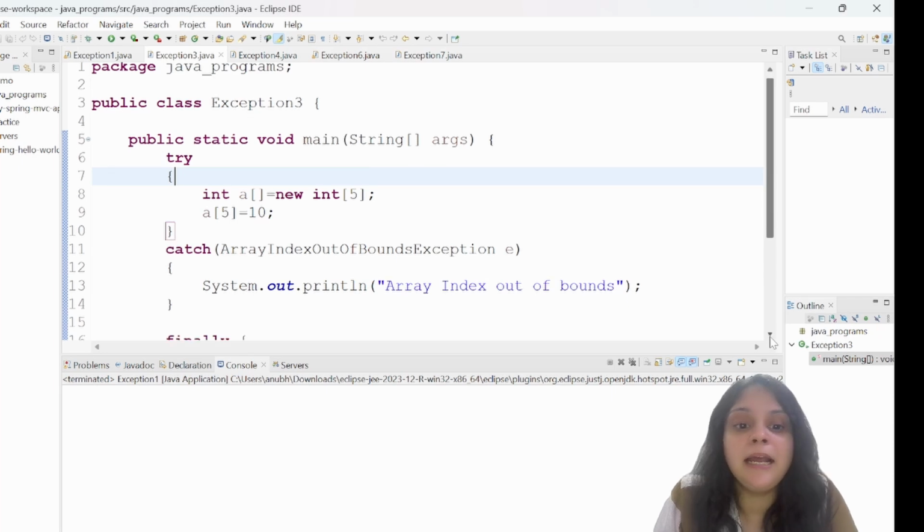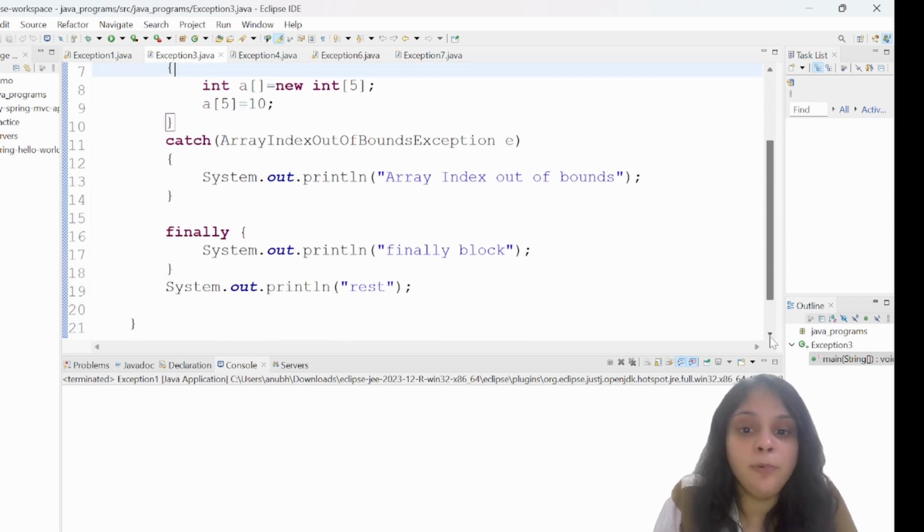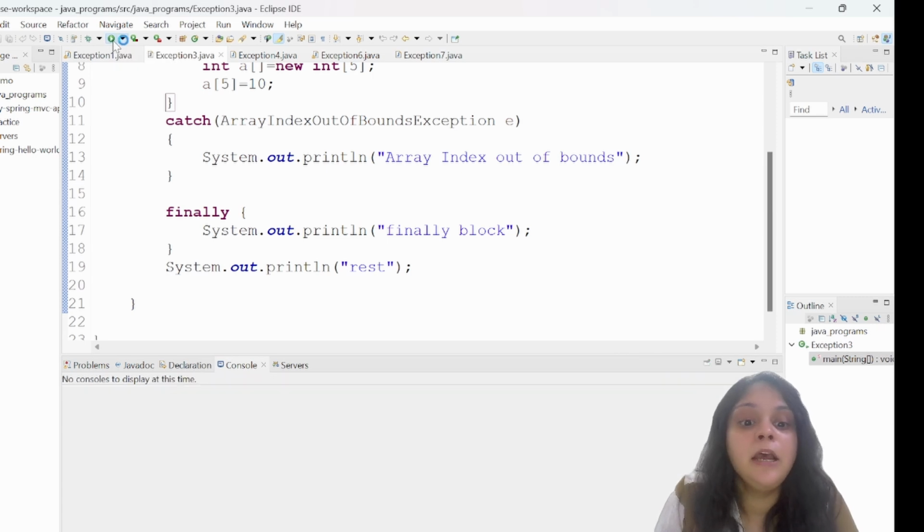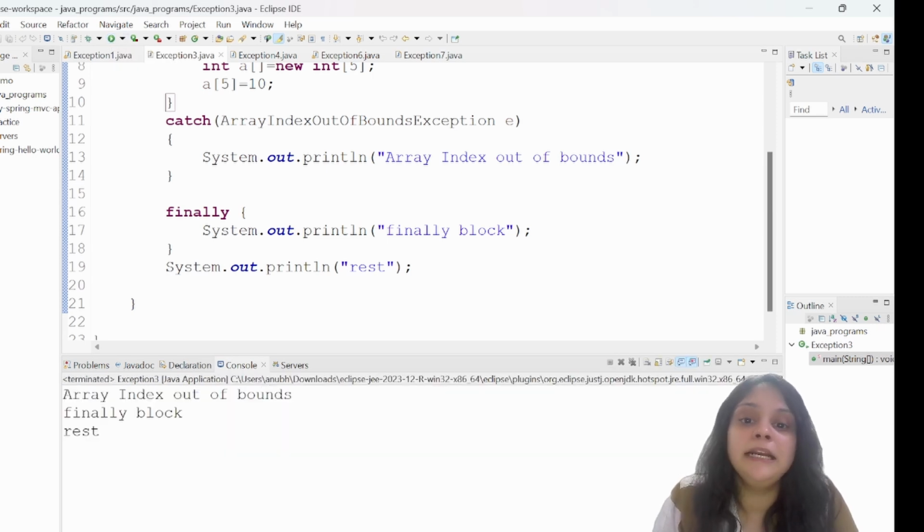Along with that, I have written the finally block, where this will also be printed and the rest of your code will also run smoothly without the abrupt termination. If I run this, you can see the output: yes, the error message is there, the finally block is there and the rest part of your code is also there.